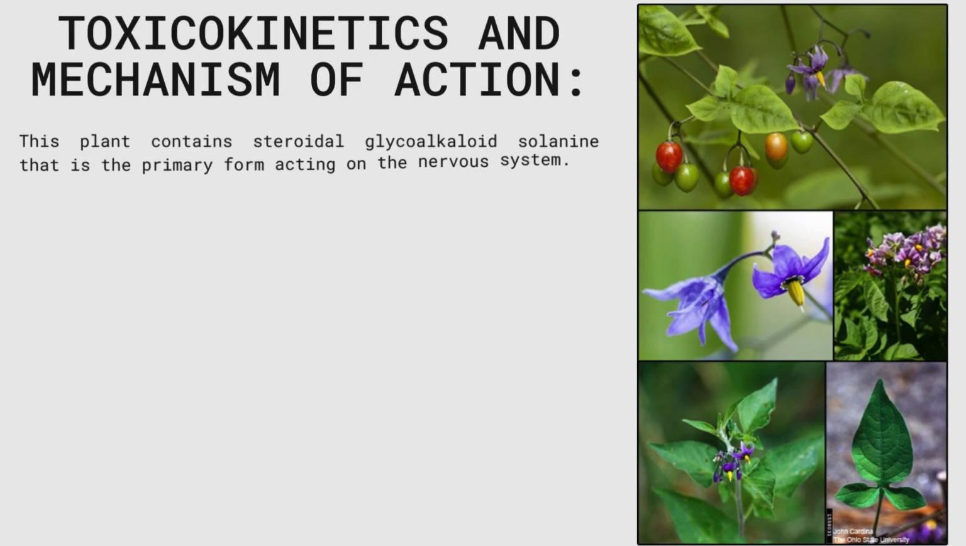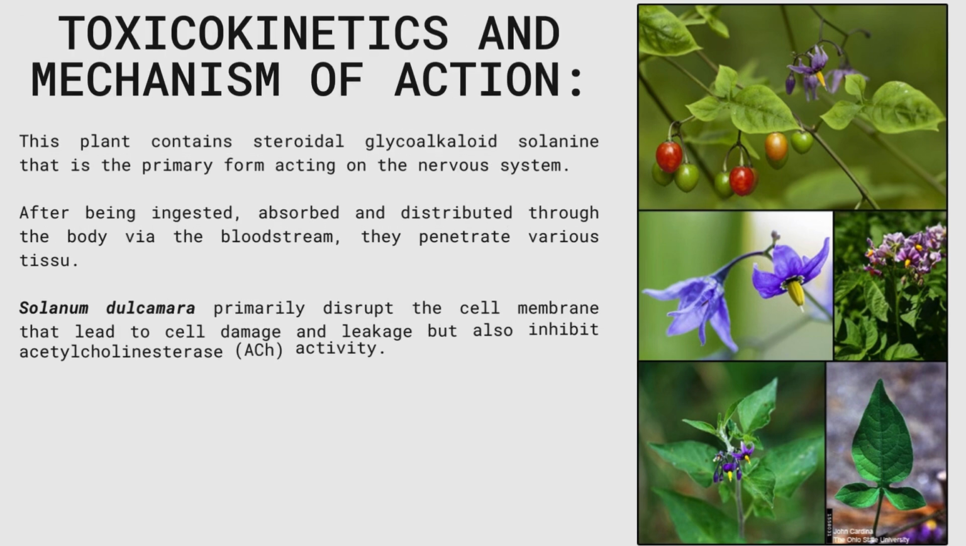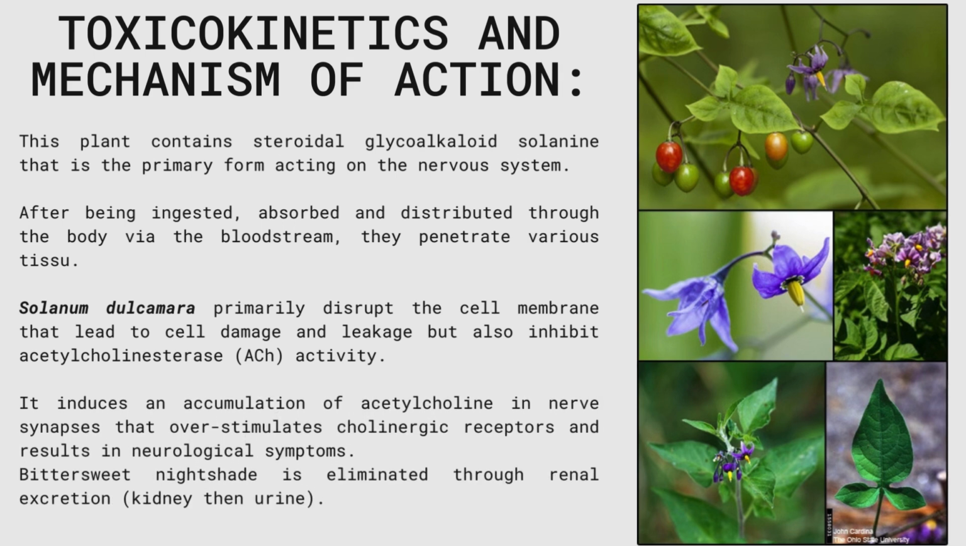We're now going to talk about the toxicokinetics and mechanisms of action. This plant contains the steroidal glycoalkaloid solanine, which is the primary form acting on the nervous system. After being ingested, absorbed, and distributed through the body via the bloodstream, they penetrate various tissues. Solanum dulcamara primarily disrupts the cell membrane, which leads to cell damage and leakage, but also inhibits acetylcholinesterase activity. It induces an accumulation of acetylcholine in nerve synapses that overstimulates cholinergic receptors and results in neurological symptoms. Bittersweet nightshade is eliminated through renal excretion.